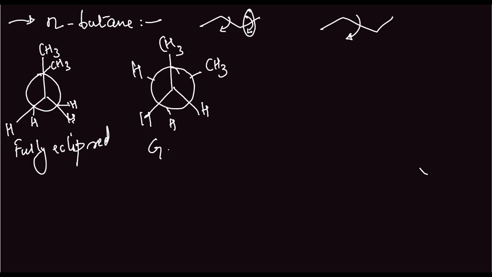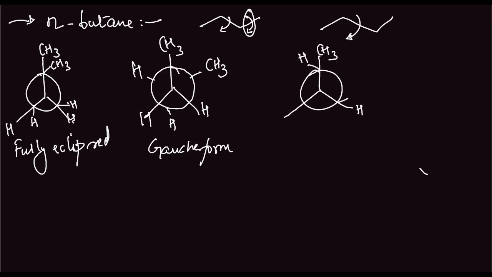This is the gauche form, or partially staggered form, as it is also known. The third possibility is this: we can have CH3, behind it is H, H, CH3, H, H. So this is known as the partially eclipsed form. This was partially staggered.